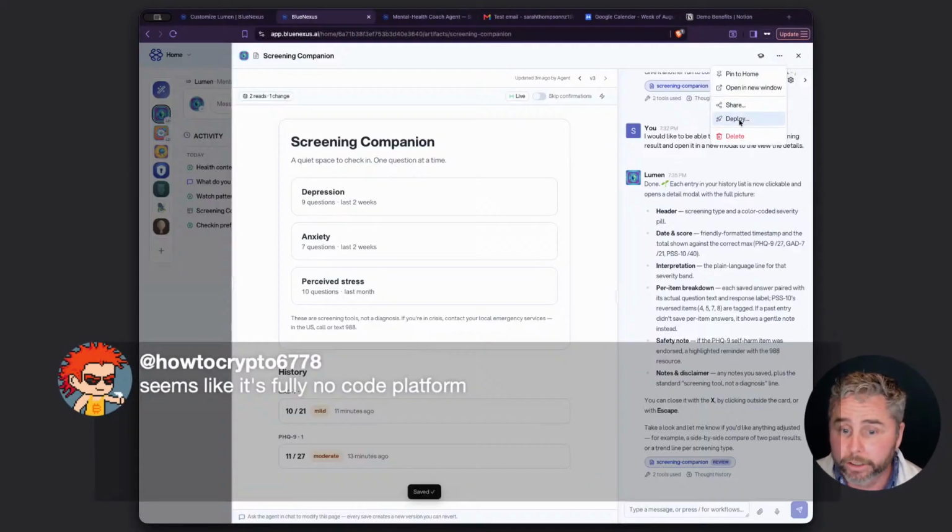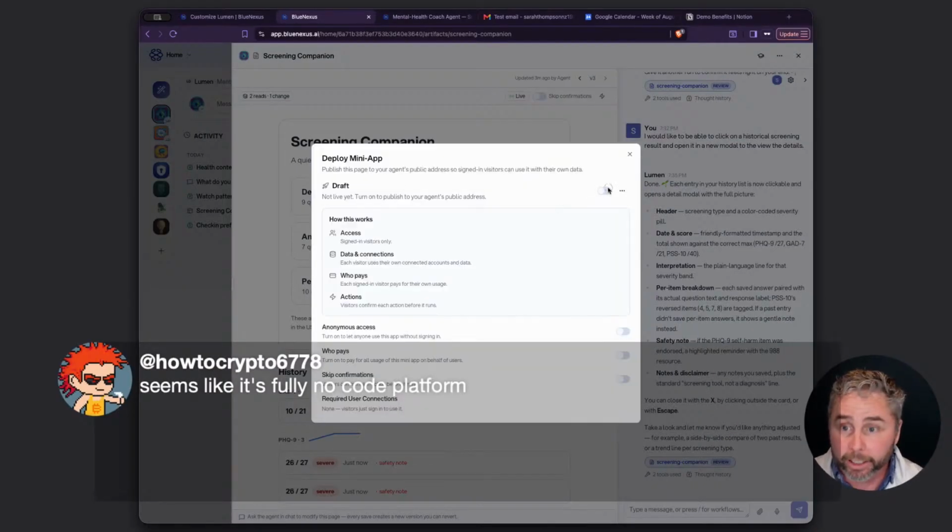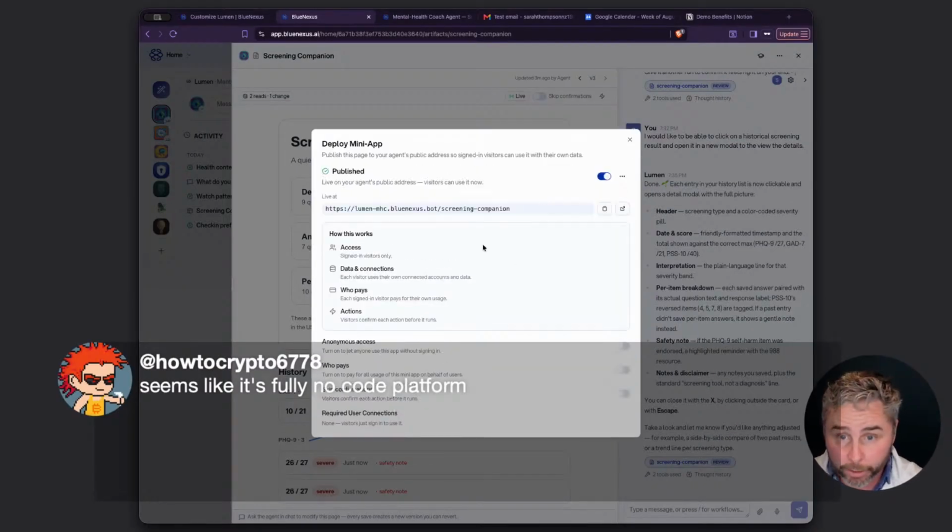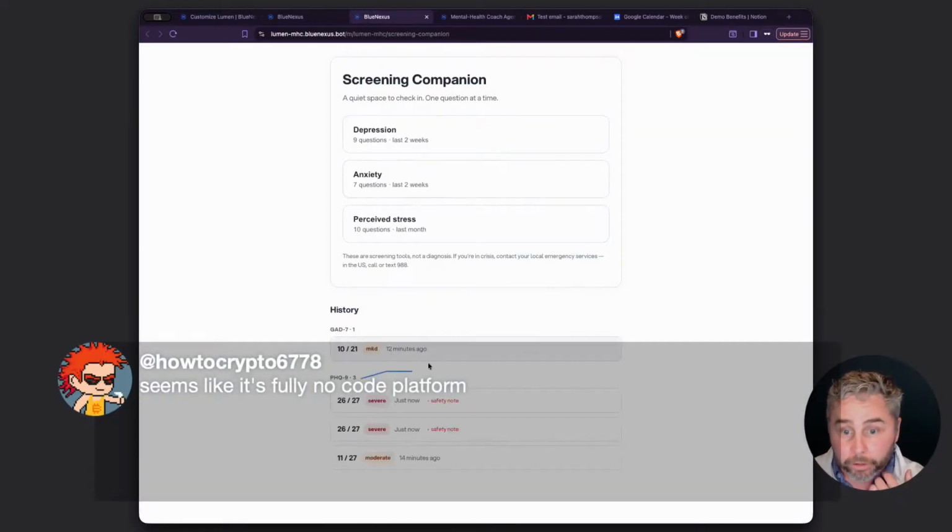What I was going to do here is, as I said, deploy. Okay, so now I can mark this as a live mini app. So now if I click on that, there it is. Because I've already created some data, my account already has these results.